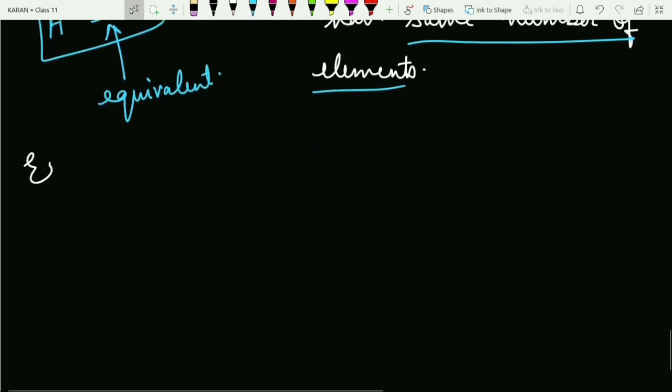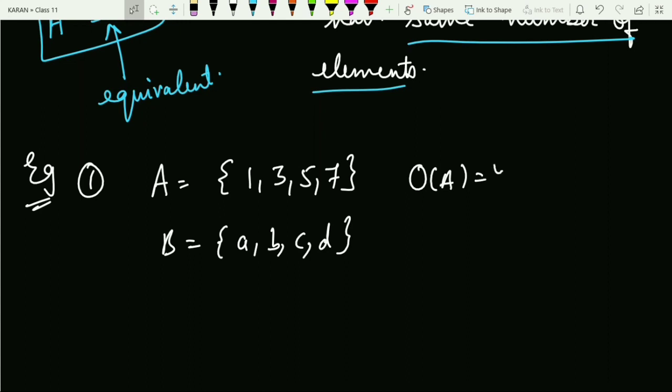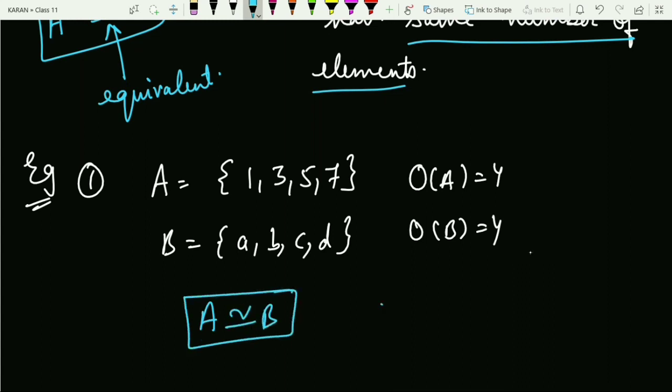Fine with this? Now let me take an example in order to make things more clear. Example 1: if you take A to be {1, 3, 5, 7} and you choose your B to be {a, b, c, d}, what is the cardinality? What are the total number of elements of A? What is the order of A? That is 4. What is the order of B? That is 4. So can I say A and B are equivalent? Yes, they are equivalent to each other. But what about equal? Are they equal? No, clearly they are not equal.